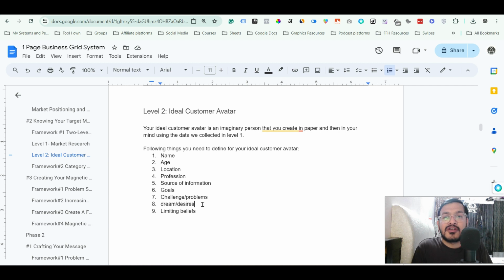Okay, what they want, what are their desires, ultimately what kind of life they want, what kind of emotional state they want to be in, what kind of environment they are trying to create in their life.